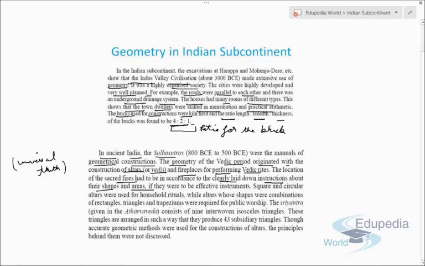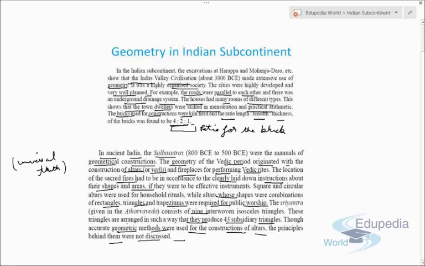Now, the shapes, combinations of rectangles, triangles, and trapeziums, were required for public worship. They consisted of 9 interwoven isosceles triangles, arranged in such a way that they produced 43 subsidiary triangles. So you can see how many concepts of geometry they were using. And though accurate geometrical methods were used for constructing altars, the principles behind them were not discussed.